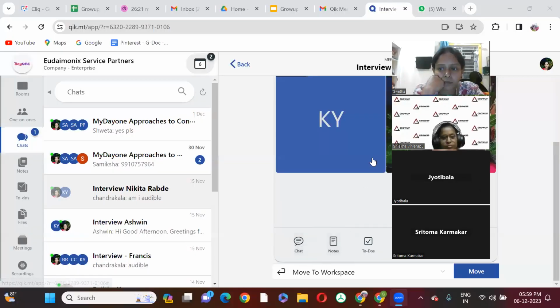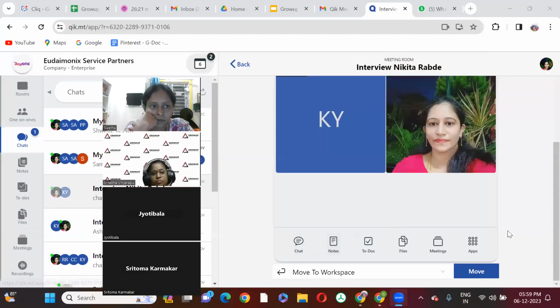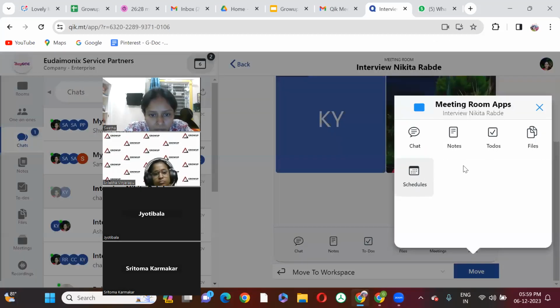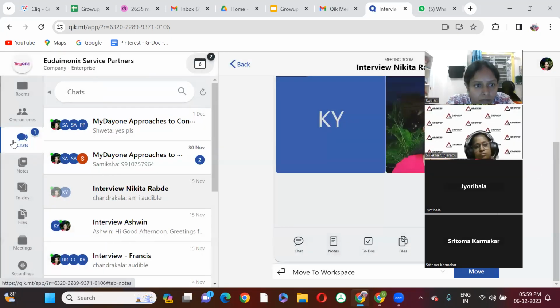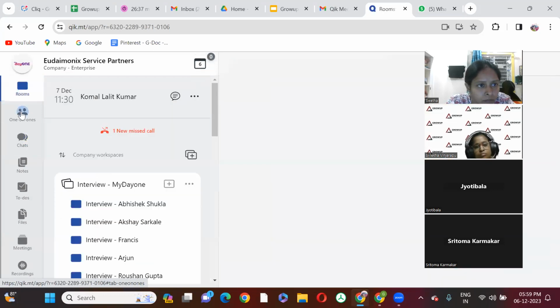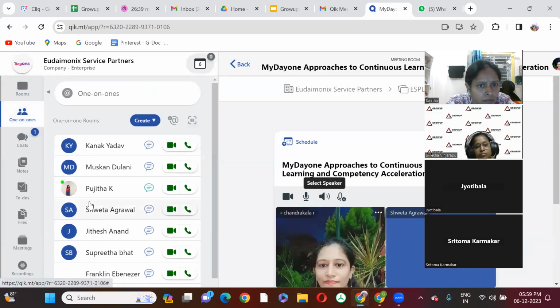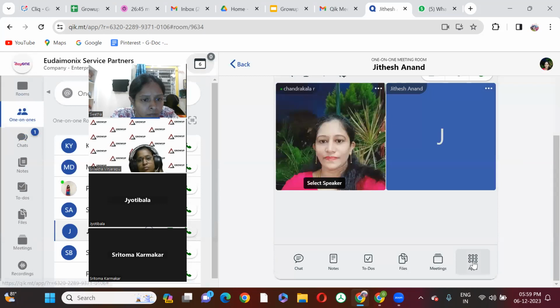So here we have all the options. Once we click on this particular app's request, we will get the info on that. If we want, we can do one trial session and check, and I'll share the screenshot of that minutes of meeting later. Okay, let me try here whether it is available.